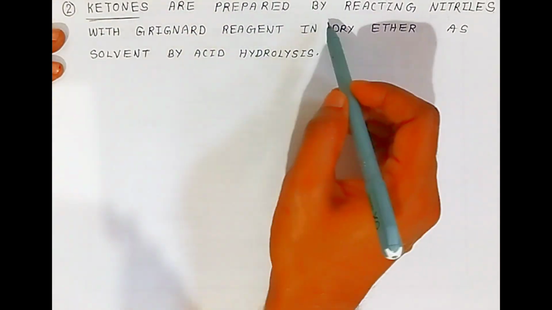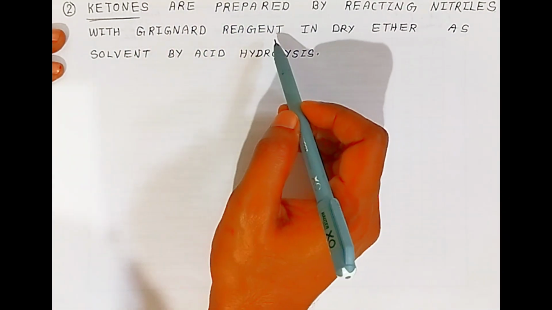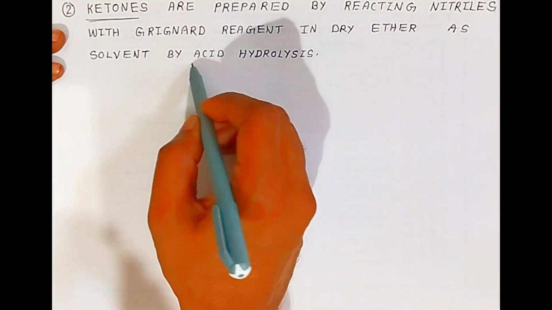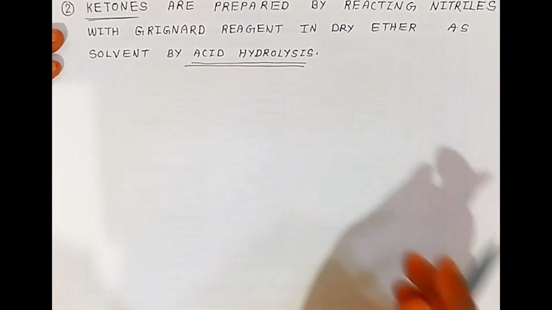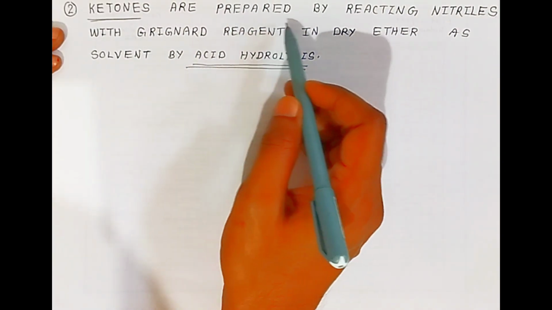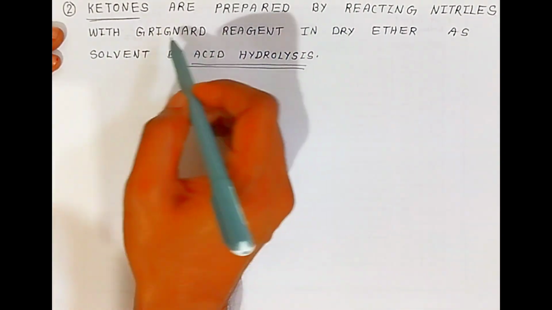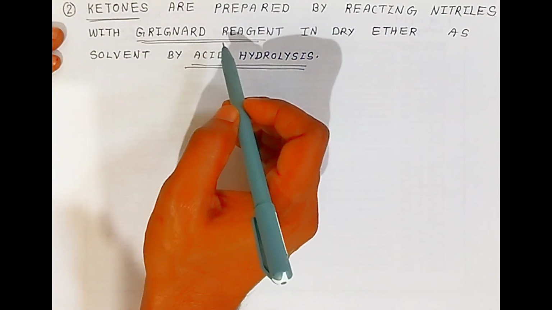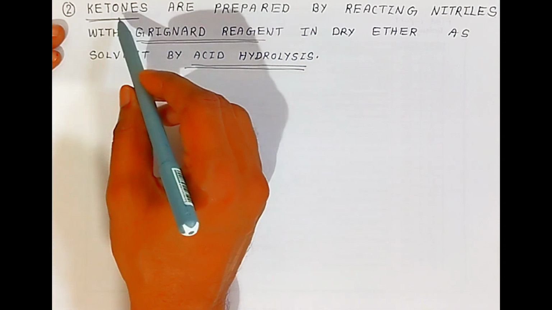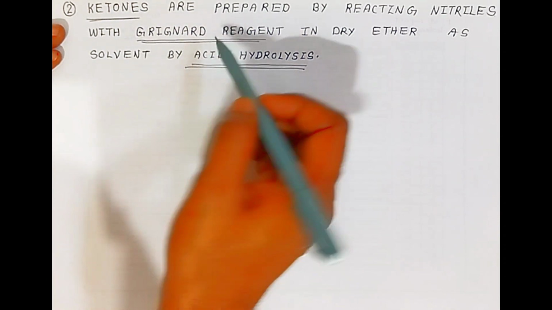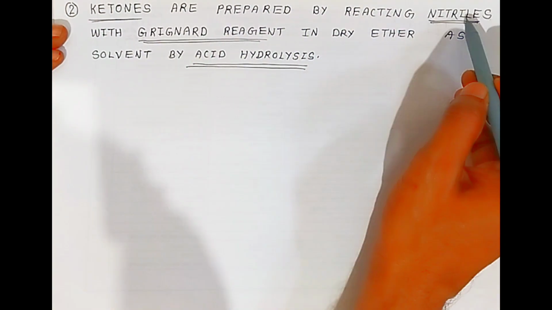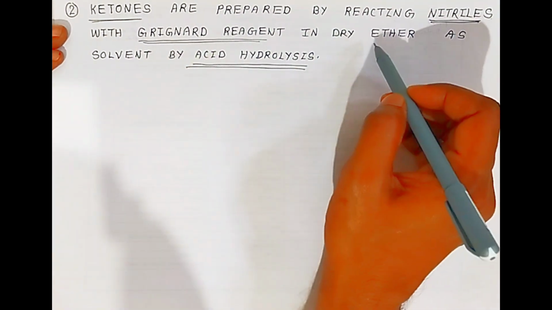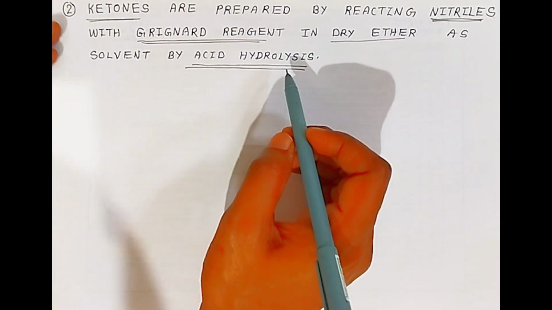Ketones are prepared by reacting nitriles with Grignard reagent in dry ether as a solvent, followed by acidic hydrolysis. You can also form the ketones using Grignard reagent. In examination, sometimes they will ask the action of Grignard reagent on nitriles. The action of Grignard reagent on nitriles gives you ketones in the presence of dry ether, followed by acidic hydrolysis.